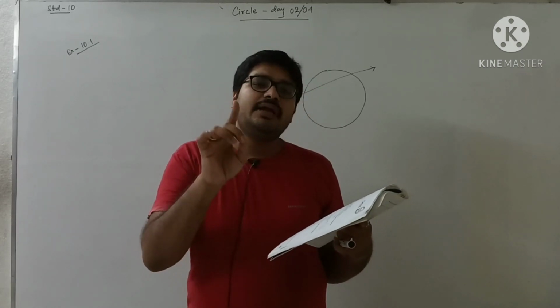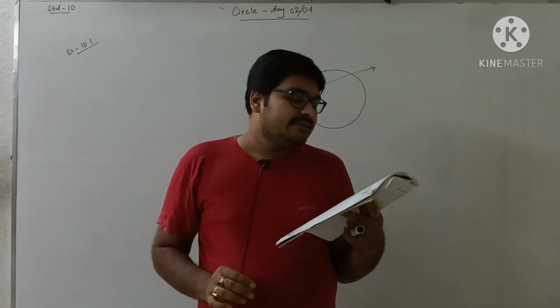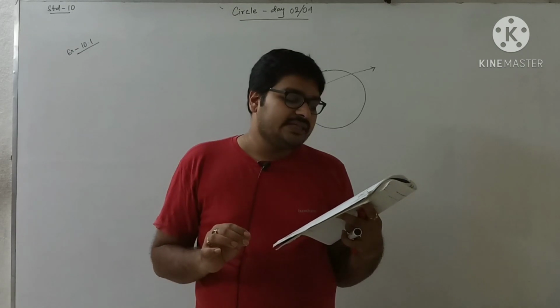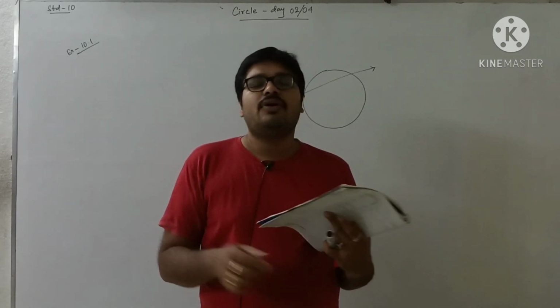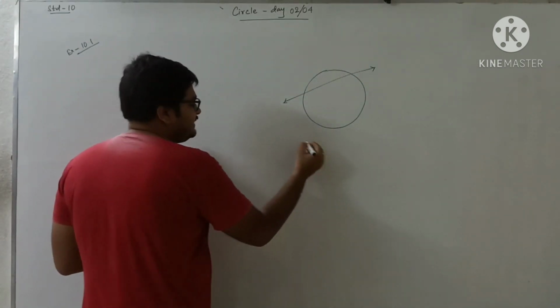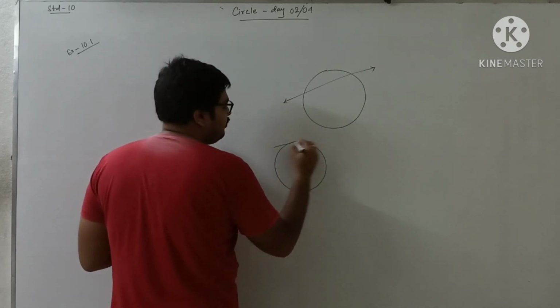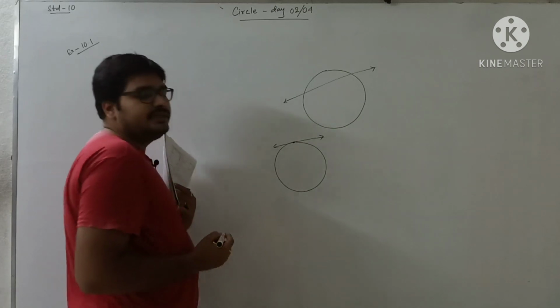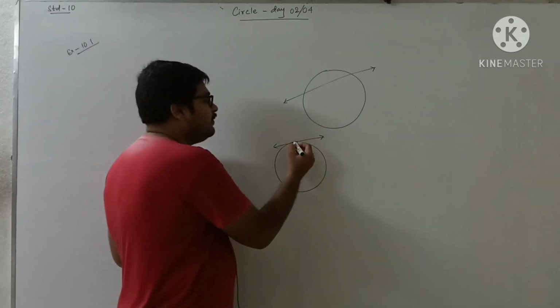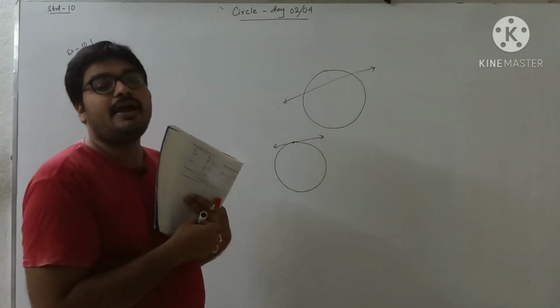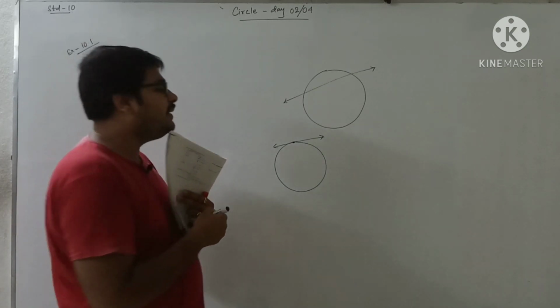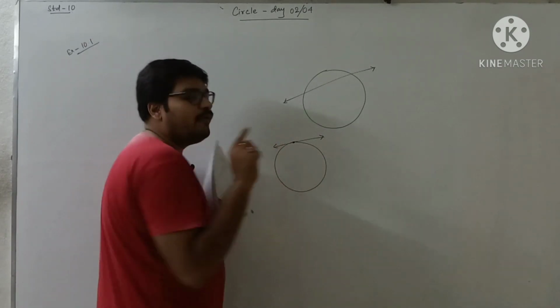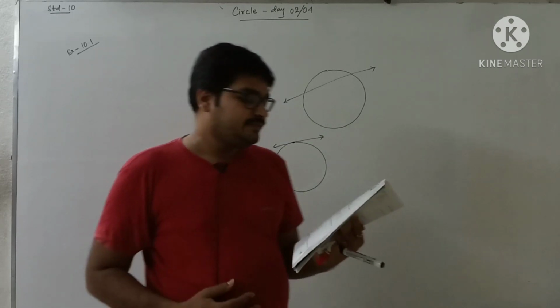Now question number 2, number 4. The common point of a tangent to a circle and the circle is called dash. The common point of the tangent and the circle is called the point of contact. So do remember, this point is called the point of contact.